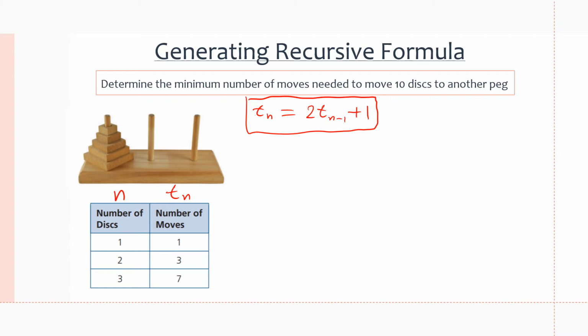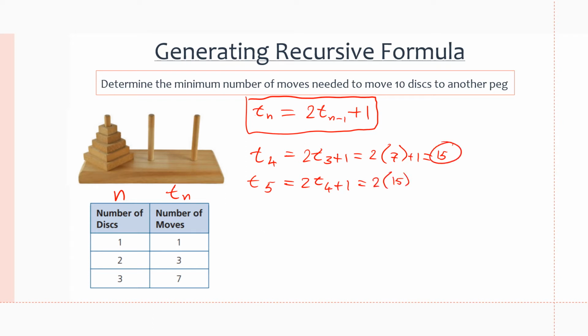So let's calculate. We have t of 3. So if we calculate t of 4, it's going to be 2 times t of 3 plus 1, which is going to equal 2 times 7 plus 1, which is going to be 15. T of 5 is 2 times t of 4 plus 1, which equals 2 times 15 plus 1, right? We're subbing in t of 4, and this is going to equal 31. We'll do this all the way till 10, but I'll actually do it and I'll come back to the video because this will take quite a bit.